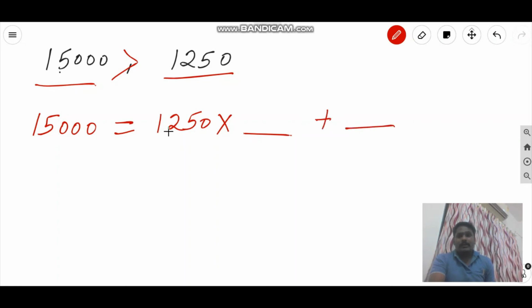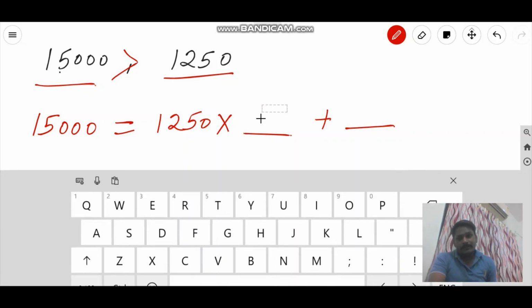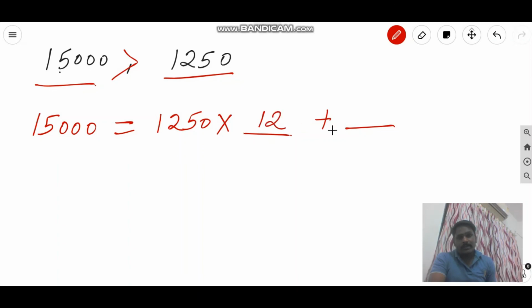Now 1250, if it is multiplied by 12, so we will get here 12 zeros are 0, 12 fives are 60, here 0, 6 is remainder, 12 twos are 24 plus 6 is 30, again 0, 3 is remainder, 12 ones are 12 and 3, that is 15. So again we are getting 15,000, and the remainder will be 0. So here we got a unique pair of Q and R for these two numbers.